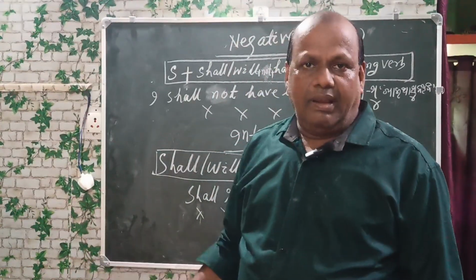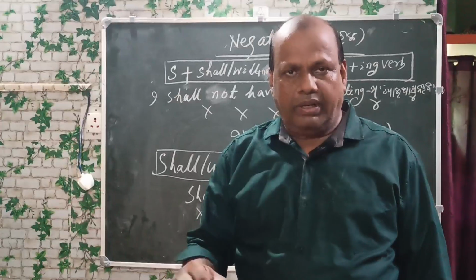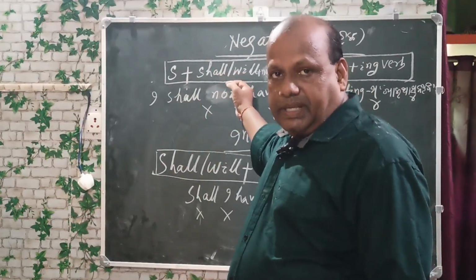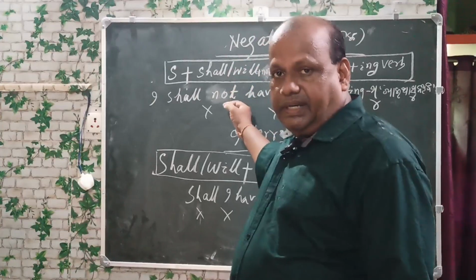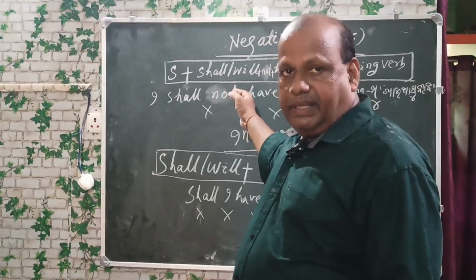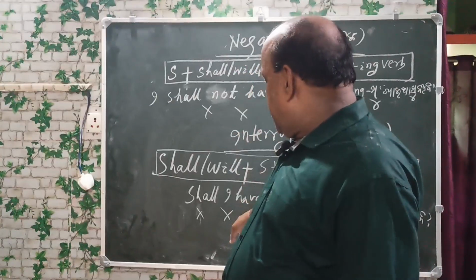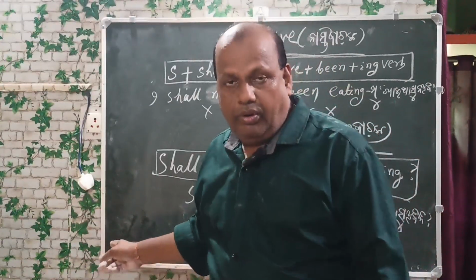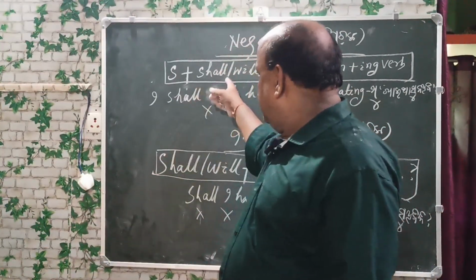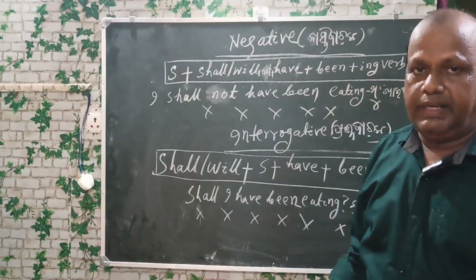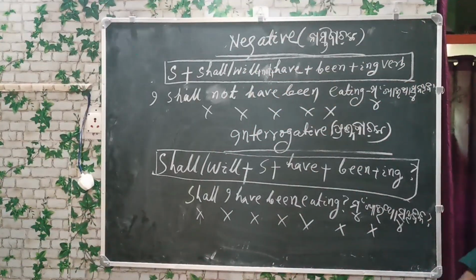Now, for this time, I am concluding my tense chart form, and I have already written. I have completed the tense, English tense, and now you write down the negative and interrogative form of the future perfect progressive tense. Now I am concluding my teaching class.